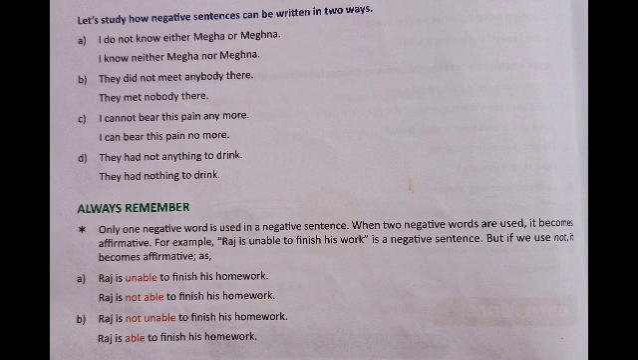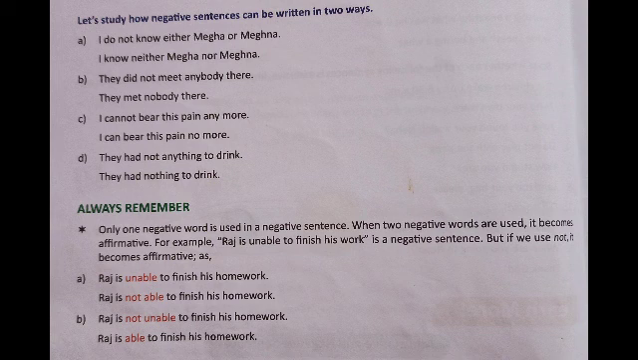Look at the example. Raj is unable to finish his homework. That is absolutely correct. Negative sentence. Here, if we use "Raj is not able to finish his homework," it also gives negative sense. That gives negative sense. Then look at the next one: Raj is not unable to finish his homework. It is wrong.